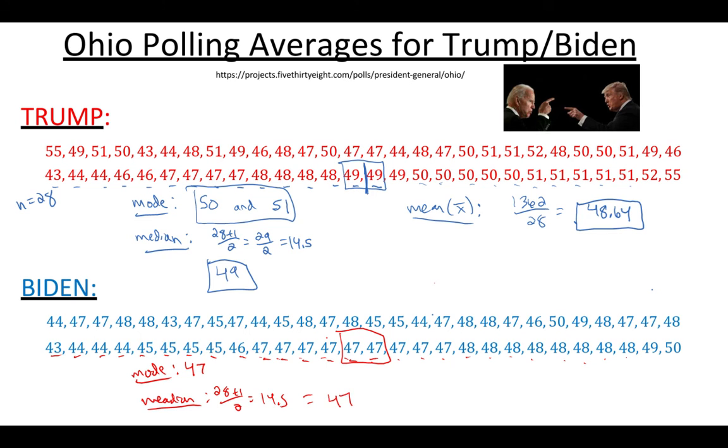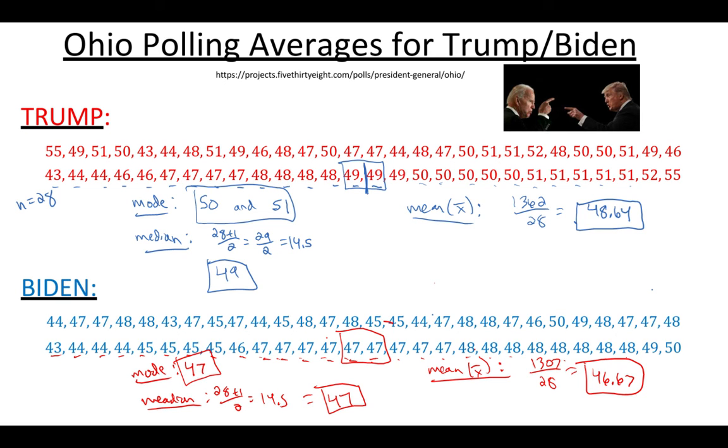So median is 47, which happened to be the same as the mode. And then the mean, x bar, when you add all those up, we get 1307 divided by 28, which is 46.67.